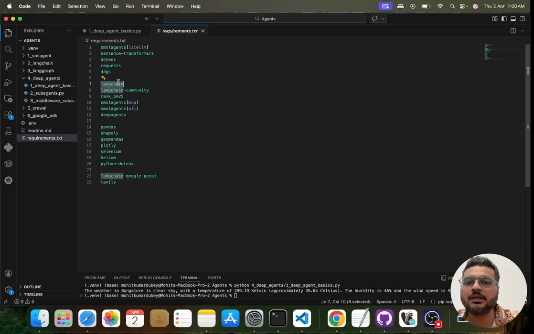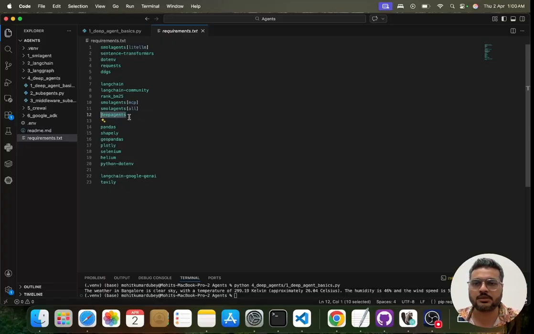You will definitely need LangChain community. I am using the Google Gemini model in LangChain, so I have to install LangChain Google Gen AI as well. Apart from this, deep agents is what you need.